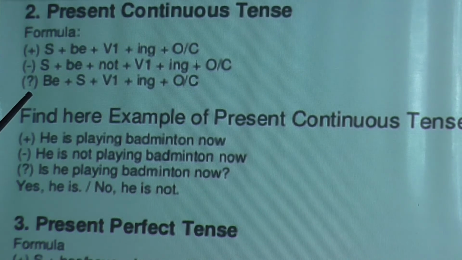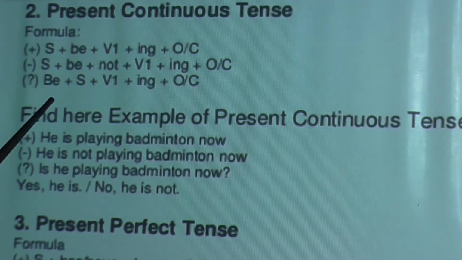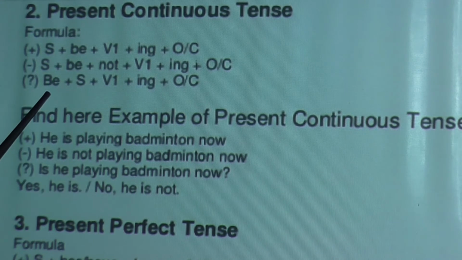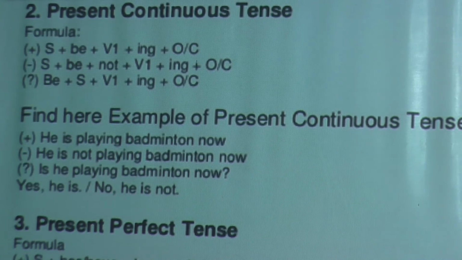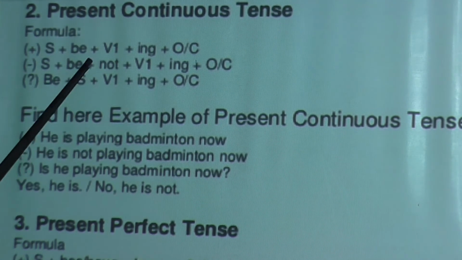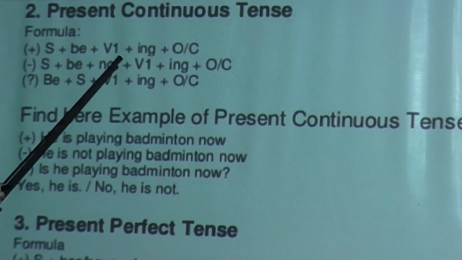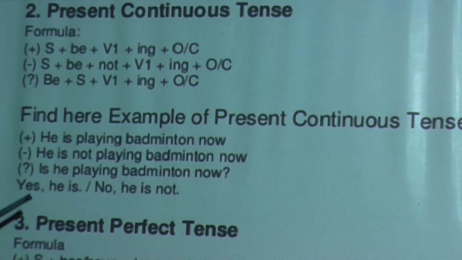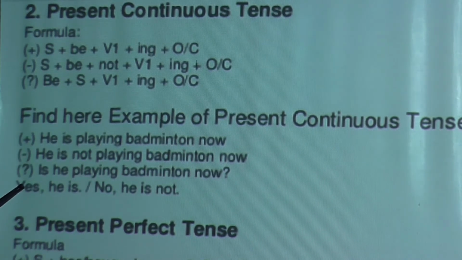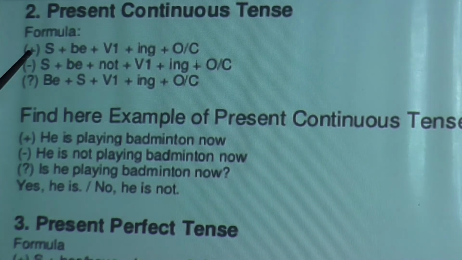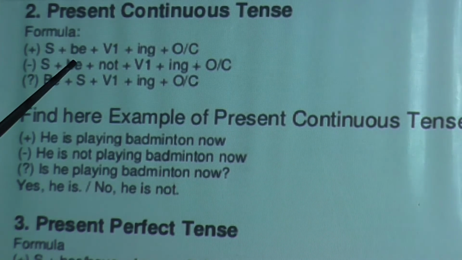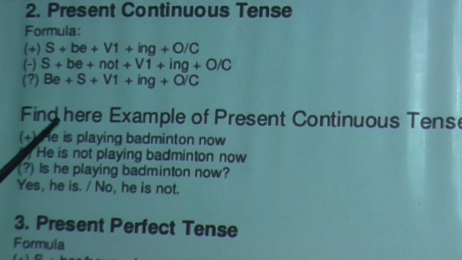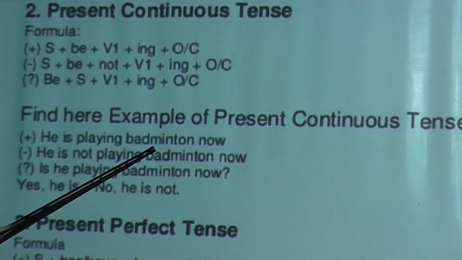And in the interrogative sentence, be verb comes first. You have to write the be verb, means is or are, as it is written in the present continuous tense, and then the subject plus first form of the verb plus ing plus object. Now quickly look at the examples. Now in the positive or affirmative, he, subject. I told you be means be verb, so is the be verb. He is playing badminton now.